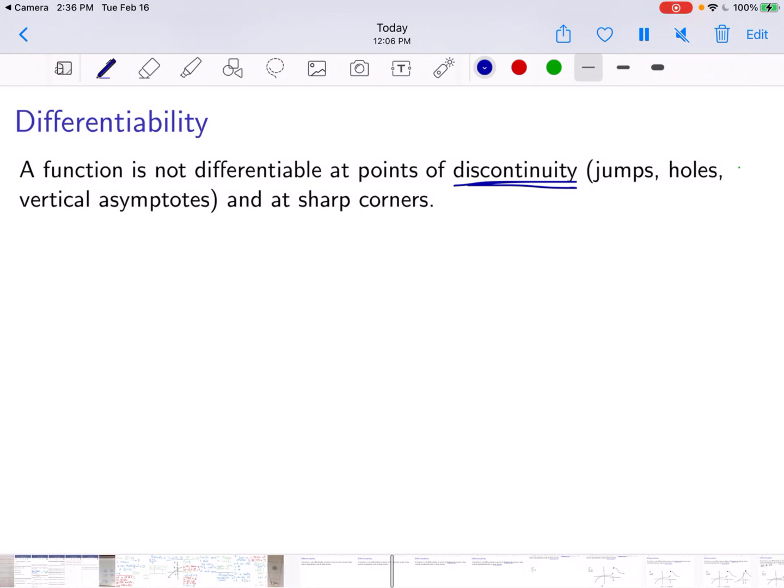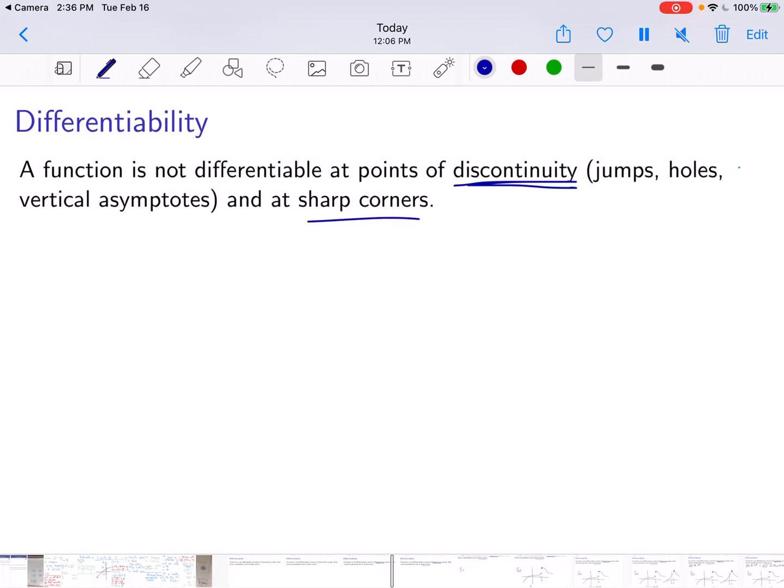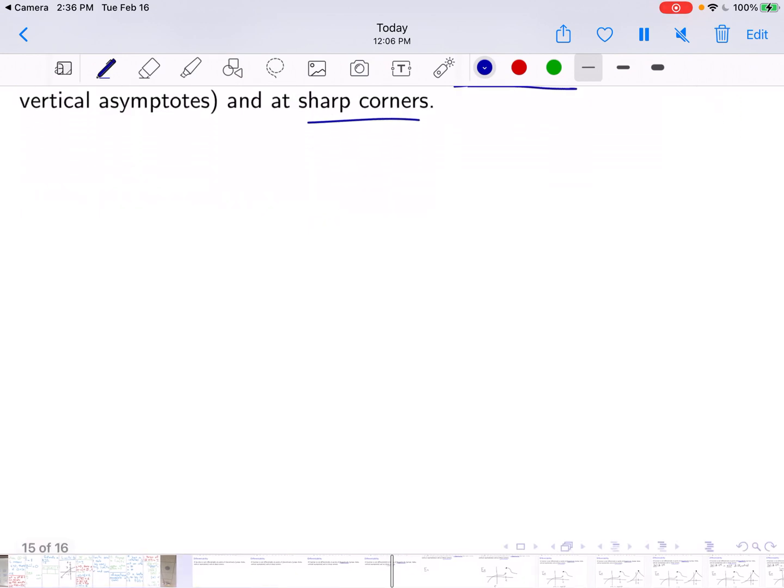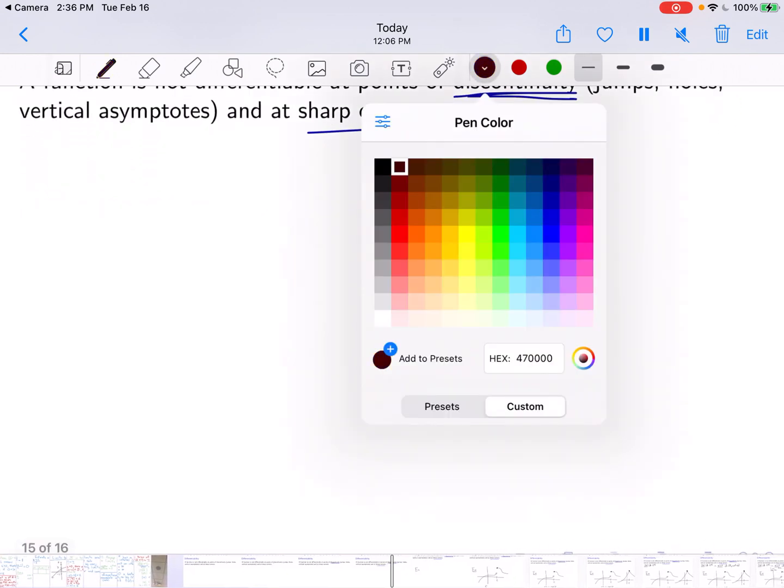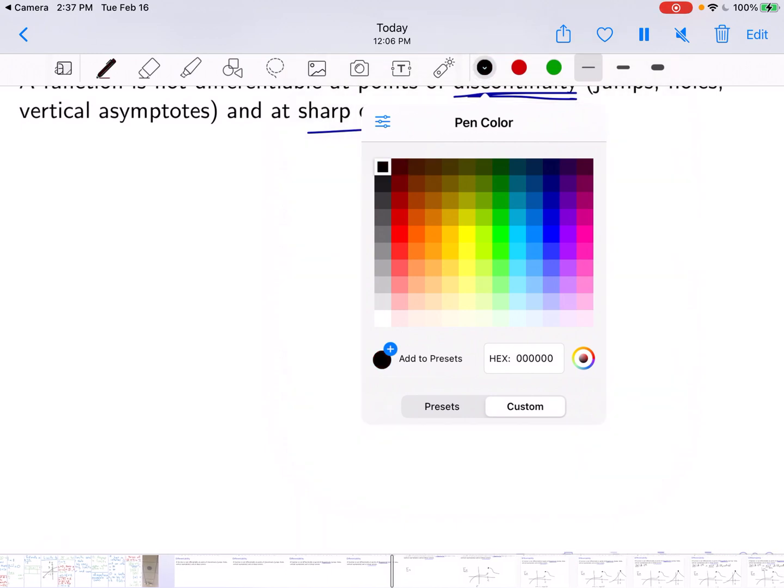Remember, our intuition is that a function is continuous if you can draw it without lifting up your pen or pencil, if you can draw your curve. So it's discontinuous if there's a jump or a hole, if there's a vertical asymptote. But a function is also not differentiable, we can't take the derivative, if we have a sharp corner. It might be continuous there, but if there's a sharp corner, it might not have a derivative defined at that point.